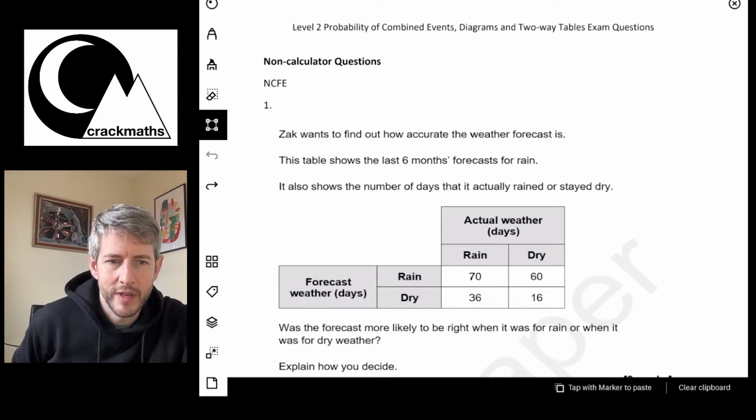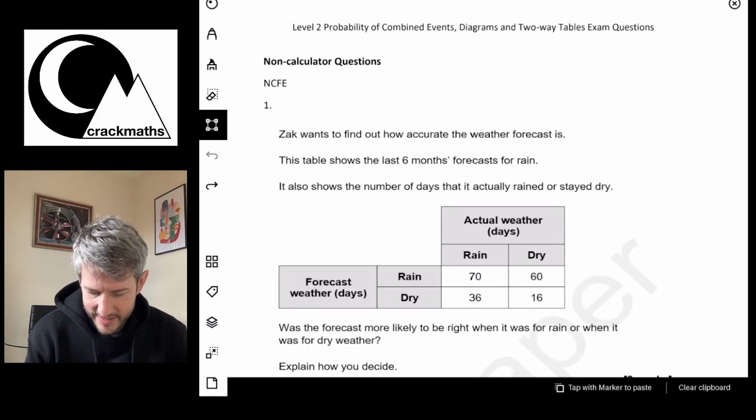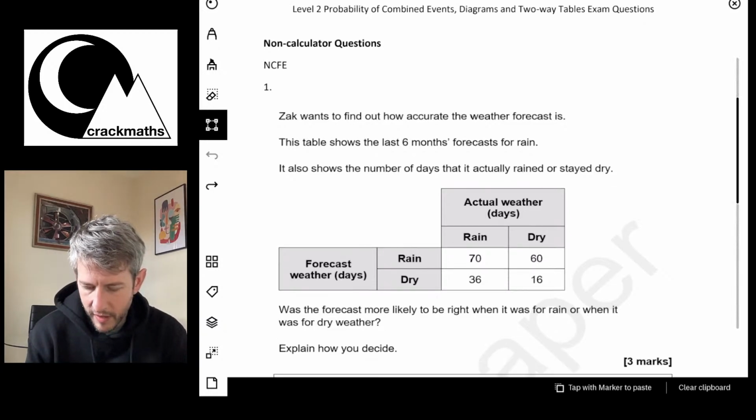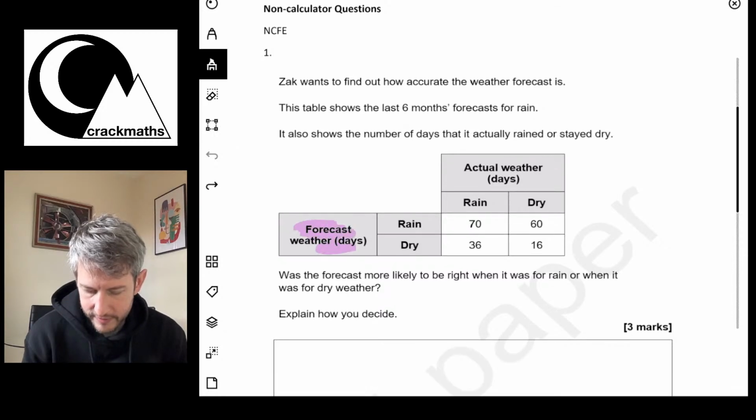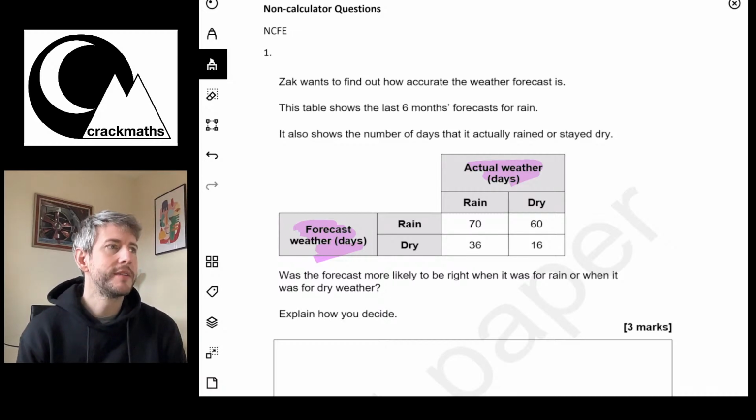The question was: was the forecast more likely to be right when it was rain or when it was dry weather? Explain how you decide.